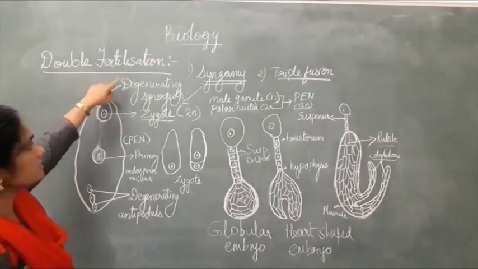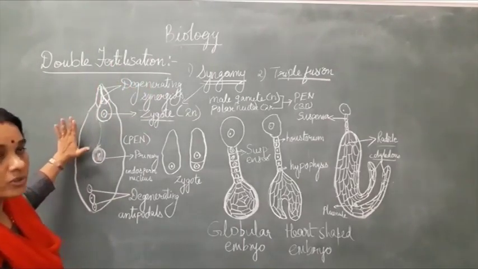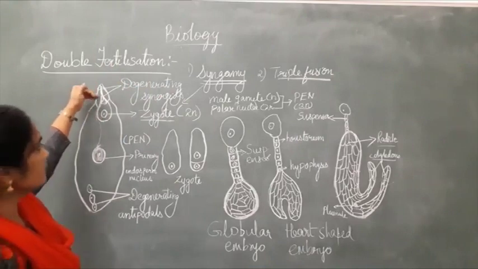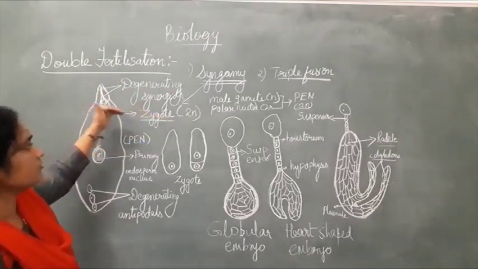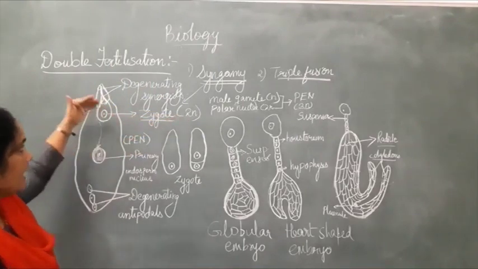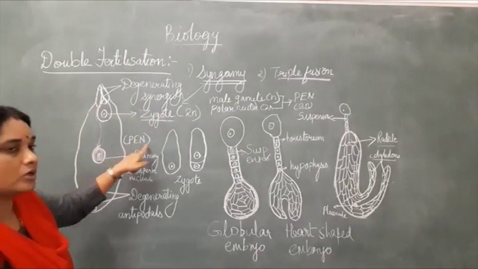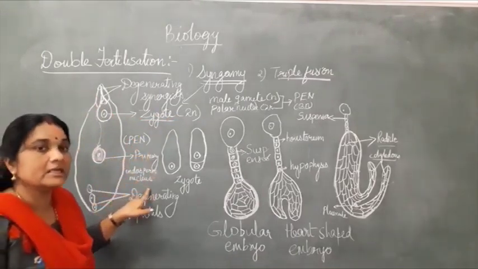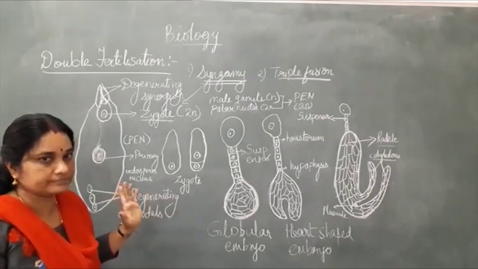All that starts degenerating once the fertilization has happened. So the fusion of one male gamete with the egg cell to form a diploid zygote, and the fusion of another male gamete with the polar nuclei to form the primary endosperm nucleus, these two together are known as double fertilization.